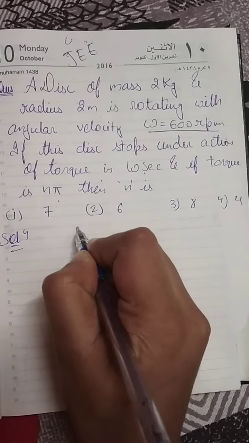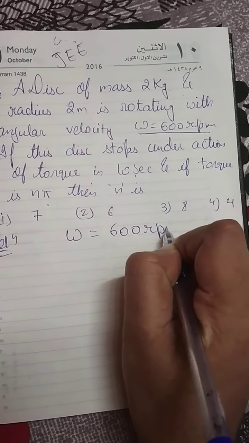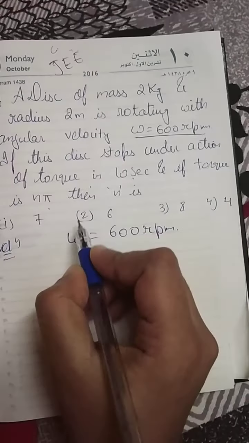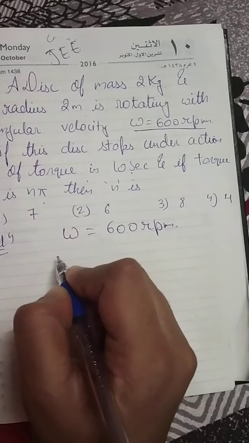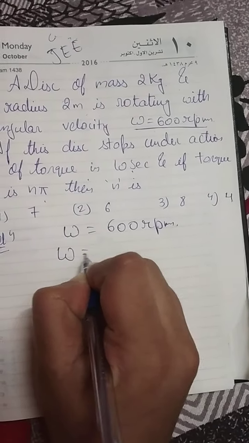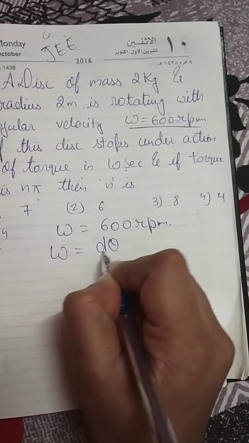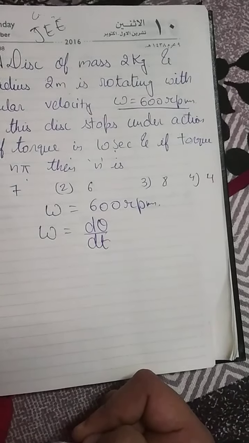Look students, omega is equal to 600 rpm. What is omega? Omega is the angular velocity. What do we mean by angular velocity? Since it is velocity, it is the rate of change of displacement, and theta is the angular displacement.